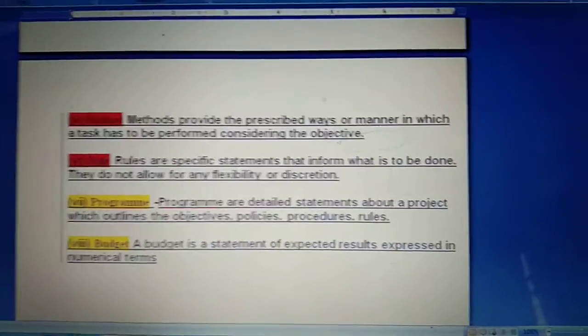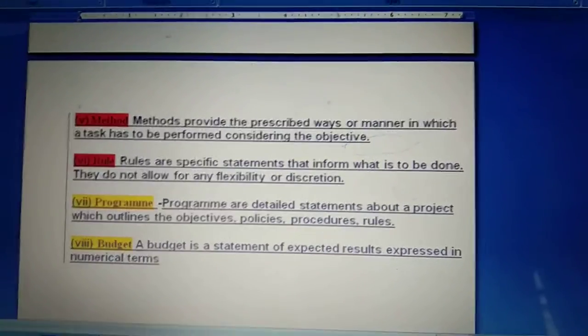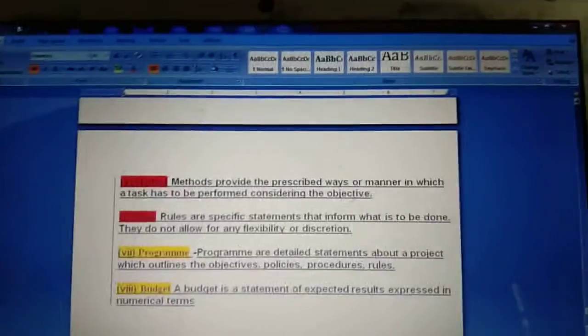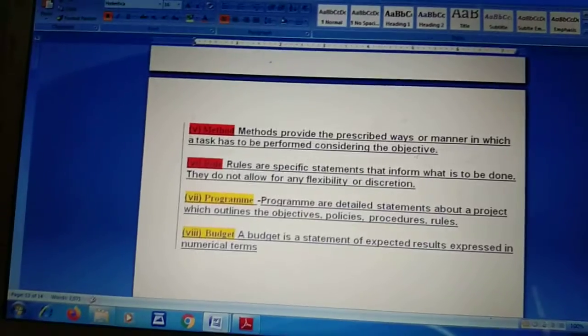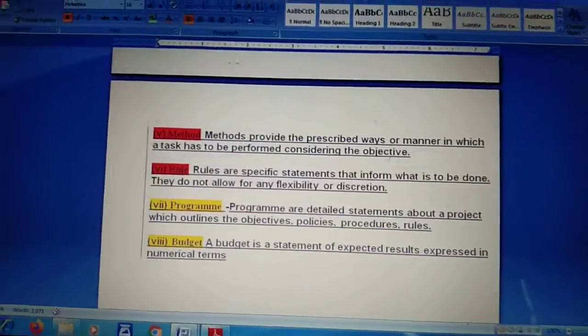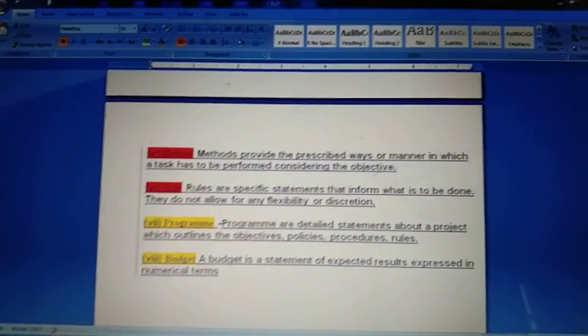Now next is budget. What is budget? A budget is a statement of expected result expressed in numerical terms. Budget concept you have learned earlier also in accountancy. So budget is a statement of what we are expecting. We are making the budget beforehand, that is the reason it's called expected result.